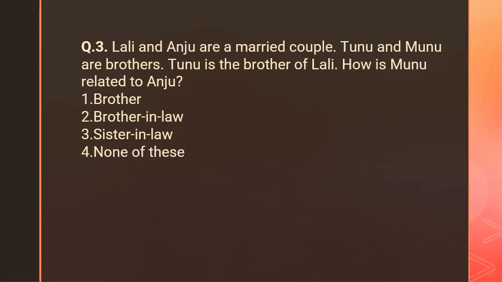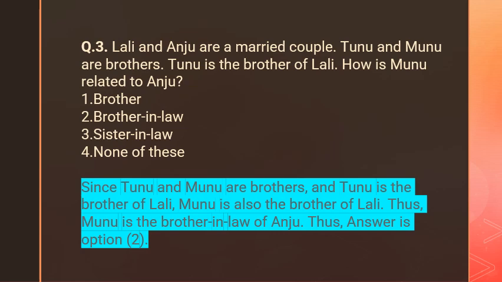If you write down very carefully and draw the chart, then you find the answer. Since Tunu and Munu are brothers, we have this sentence in our question. Now, Tunu is the brother of Lali. Here we write Tunu is the brother of Lali. Munu is also the brother of Lali. Why? Because we have the sentence Tunu and Munu are brothers. Now, thus Munu is the brother-in-law of Anju. Thus, the answer is option 2, that is brother-in-law. This is very simple.